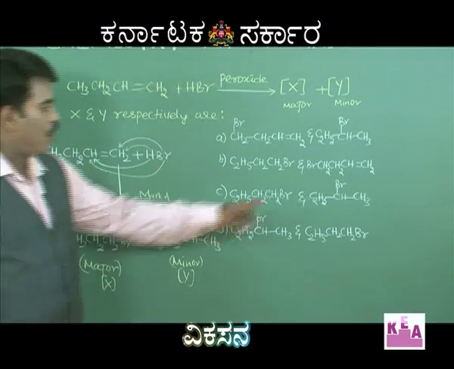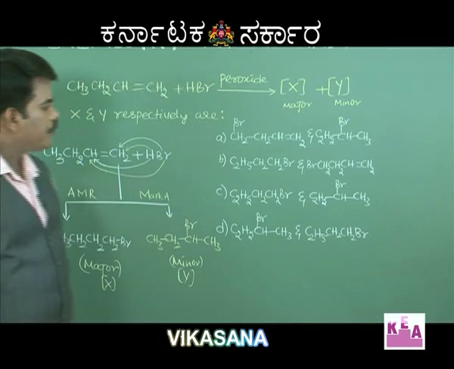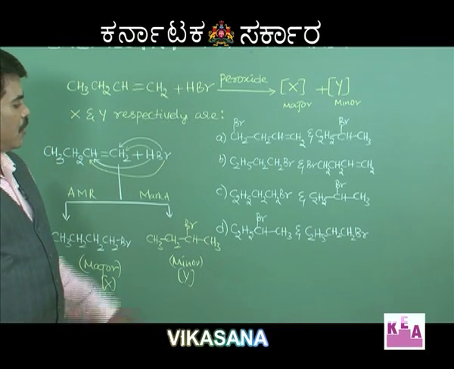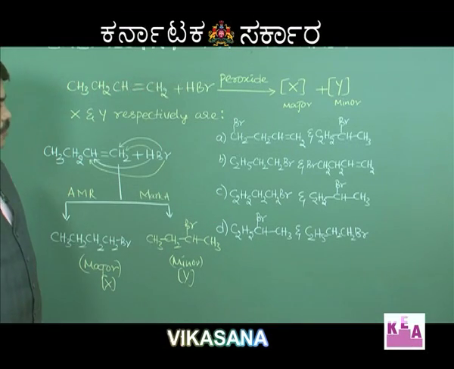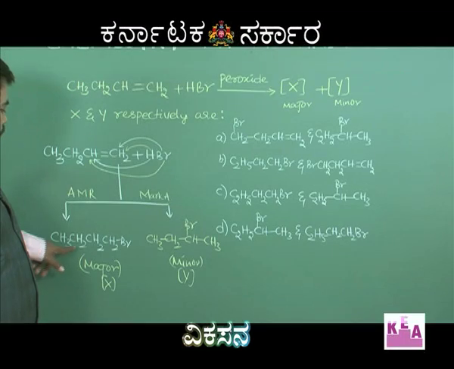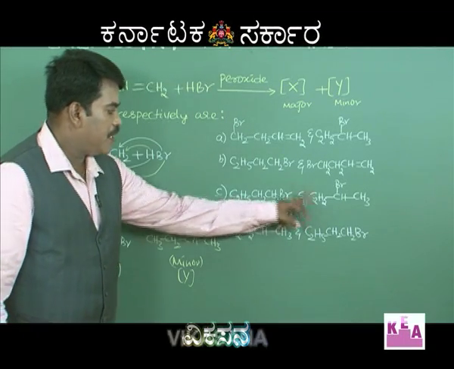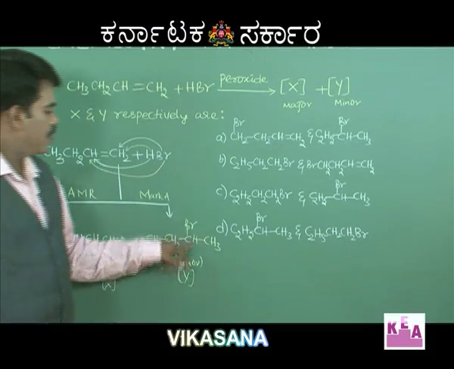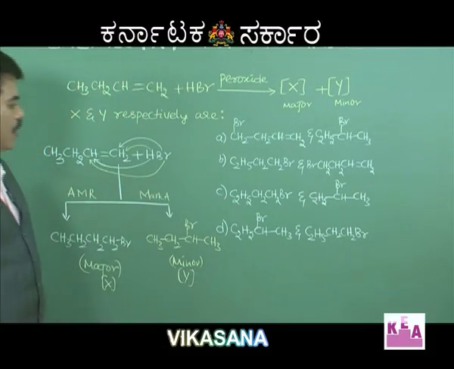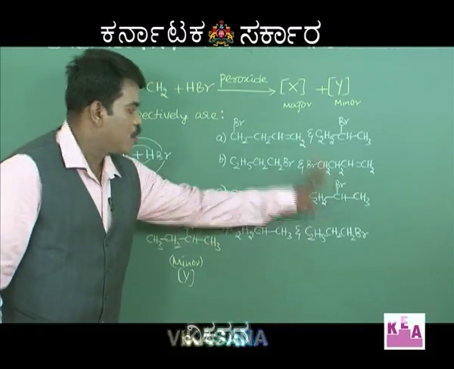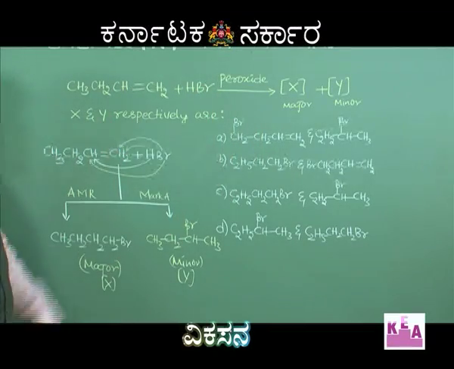Second one also can be ruled out because you have alkene still left over. And the third one, let us check. CH3, CH2, CH2, CH2Br, it's here. C2H5, CHBr, CH3. So 1-bromobutane and 2-bromobutane is option C.